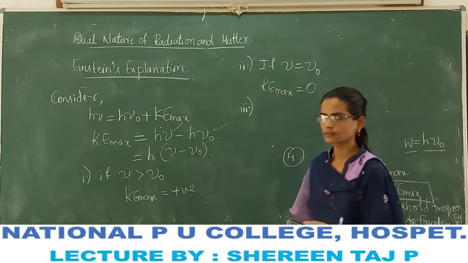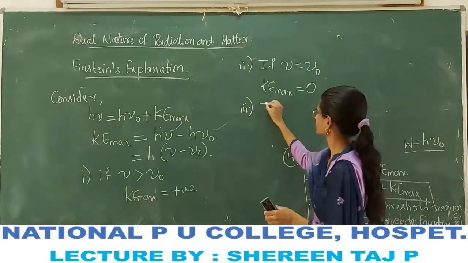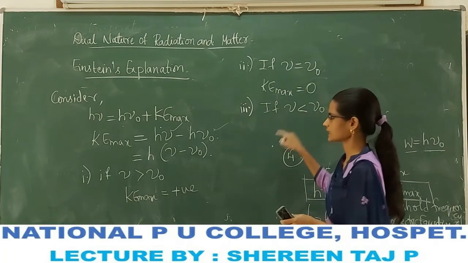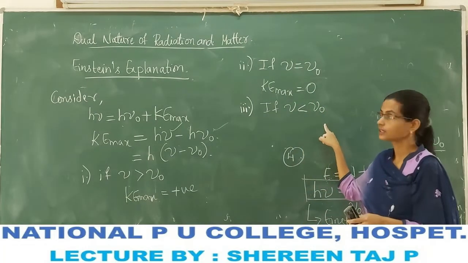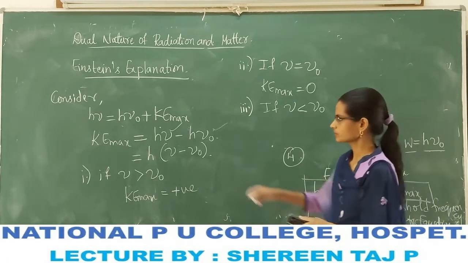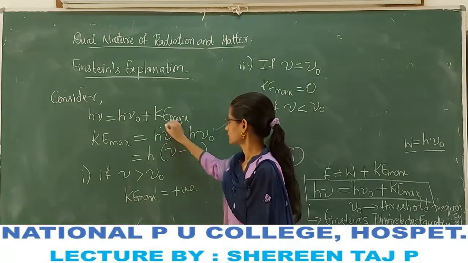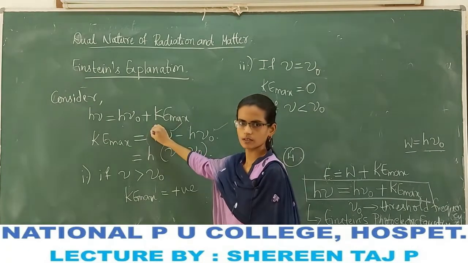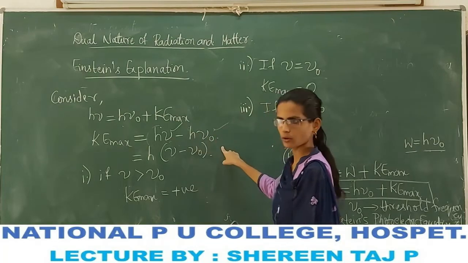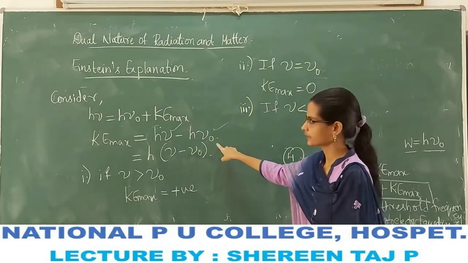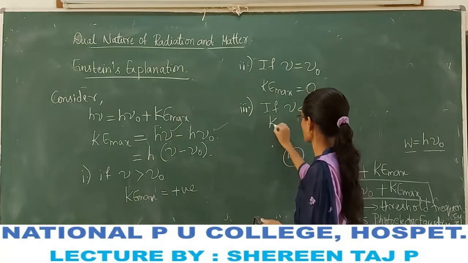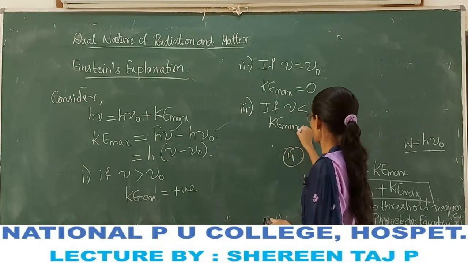Then third, if nu is less than nu naught, that is, the incident frequency is less than the threshold frequency, then if we substitute in this equation, the value of the kinetic energy becomes negative.